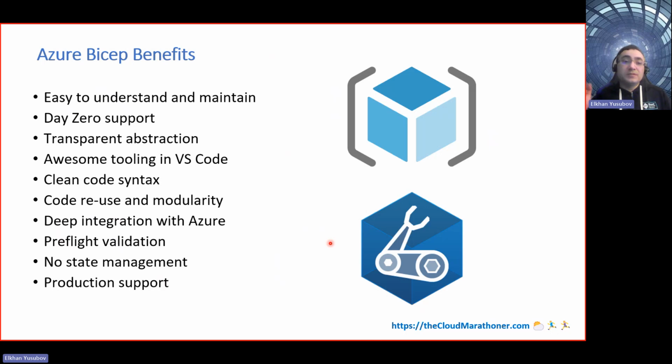Okay, that said, let's look at an example. How does this Azure Bicep look, why is it a simplified way, and why is it much easier to deal with than ARM templates, which are the traditional way resources are defined and configured in the Microsoft Azure environment? So let me bring up Visual Studio Code here.